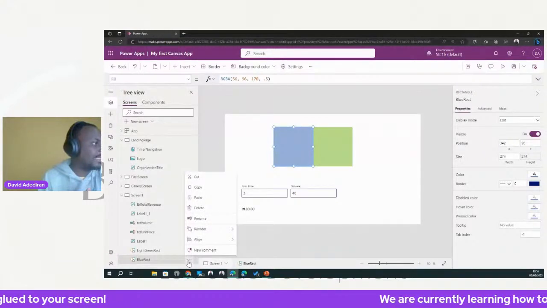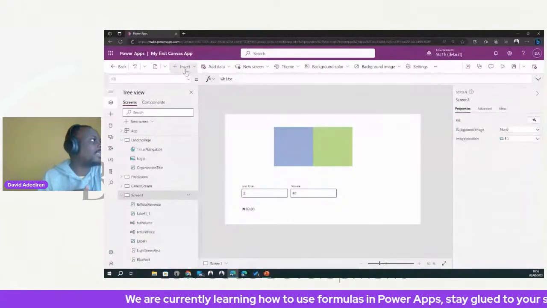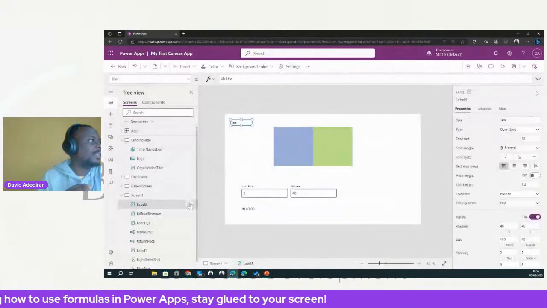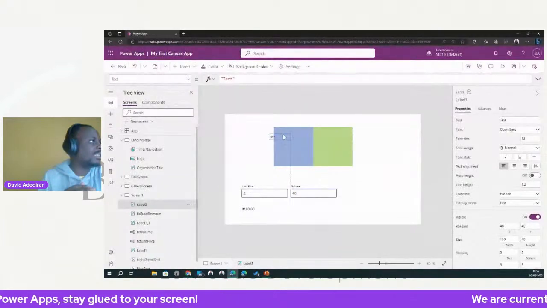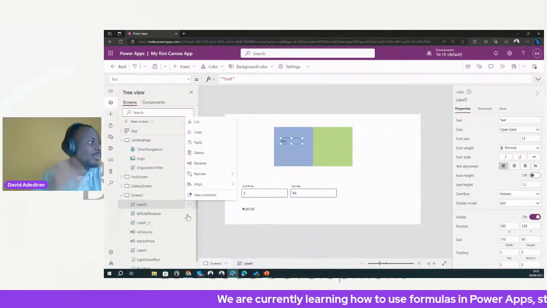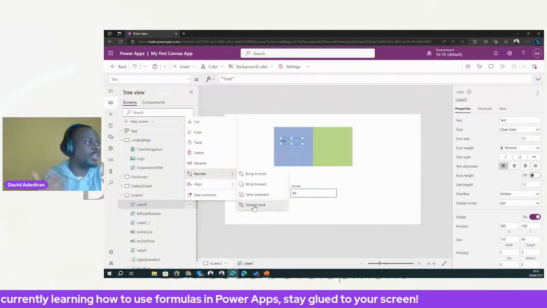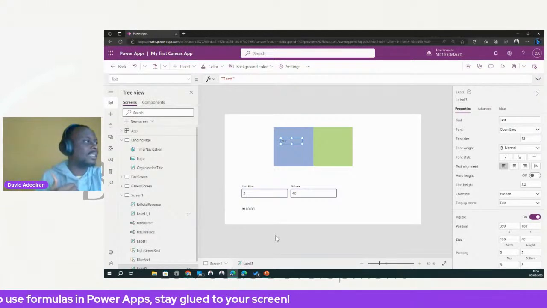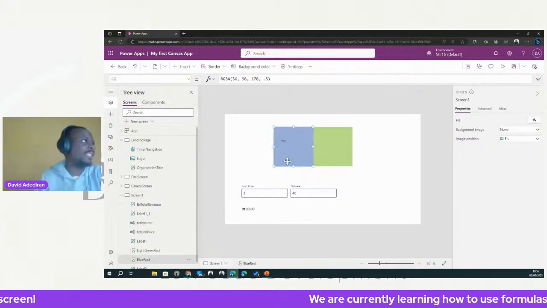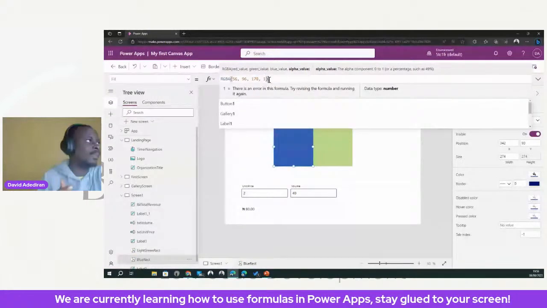But let's say we put something behind it, like this. If we reorder this, let's just add a label. It doesn't matter what it is. So I put the label on top of this. Currently, it's on top of the blue, but if I send it to the back, or send the blue to the front, any of the two, then once I send it back, you can still see the text, because the alpha channel is half. If I make it full one, the text is gone. That's just what it is.